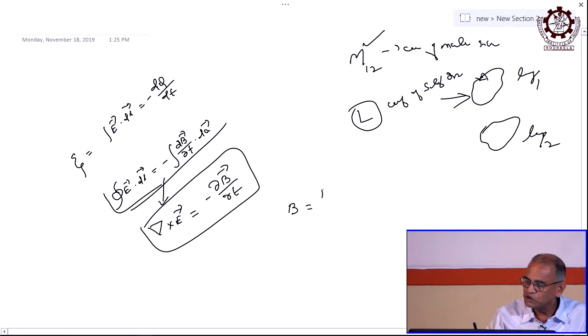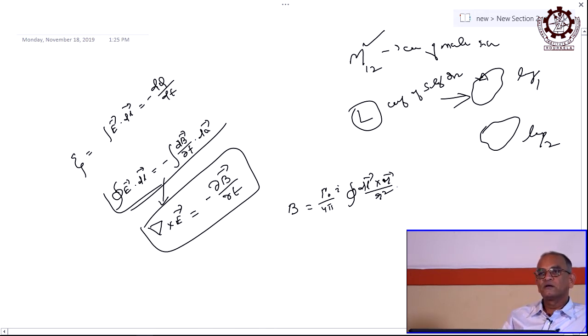It is mu 0 by 4 pi, then integration of I dl cross r divided by r square. This is Biot-Savart's law due to a current carrying loop, giving the magnetic induction B. Now what is phi 2 here? Phi 2 means the flux link. Phi 1 is the self flux link; the flux link in the second loop is phi 2.